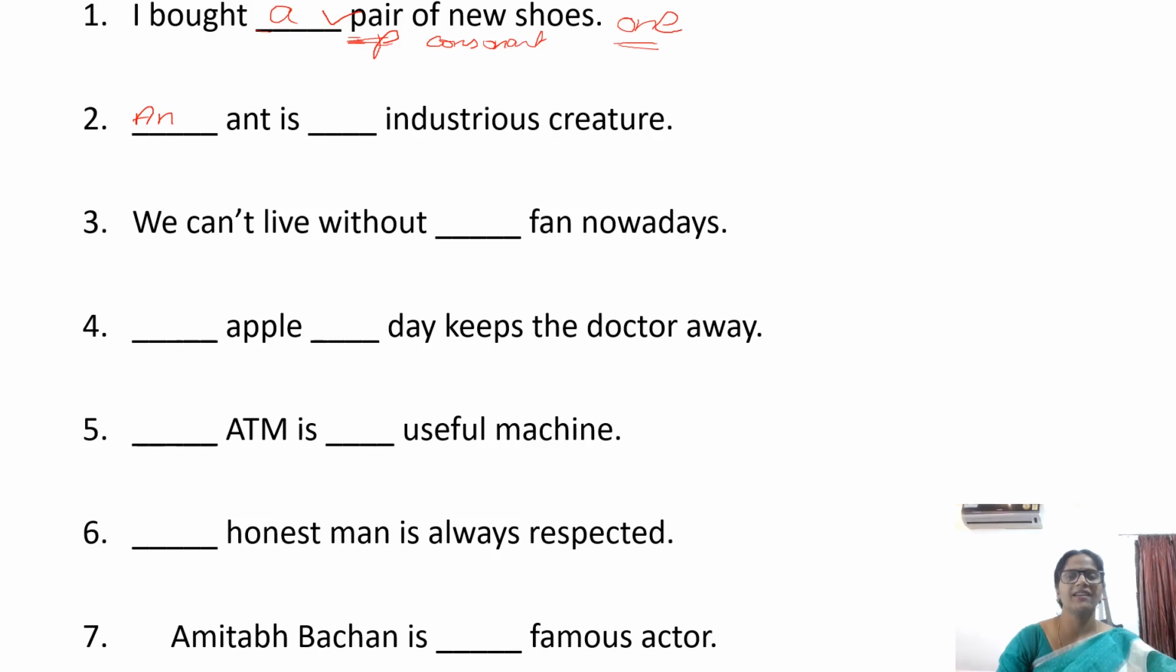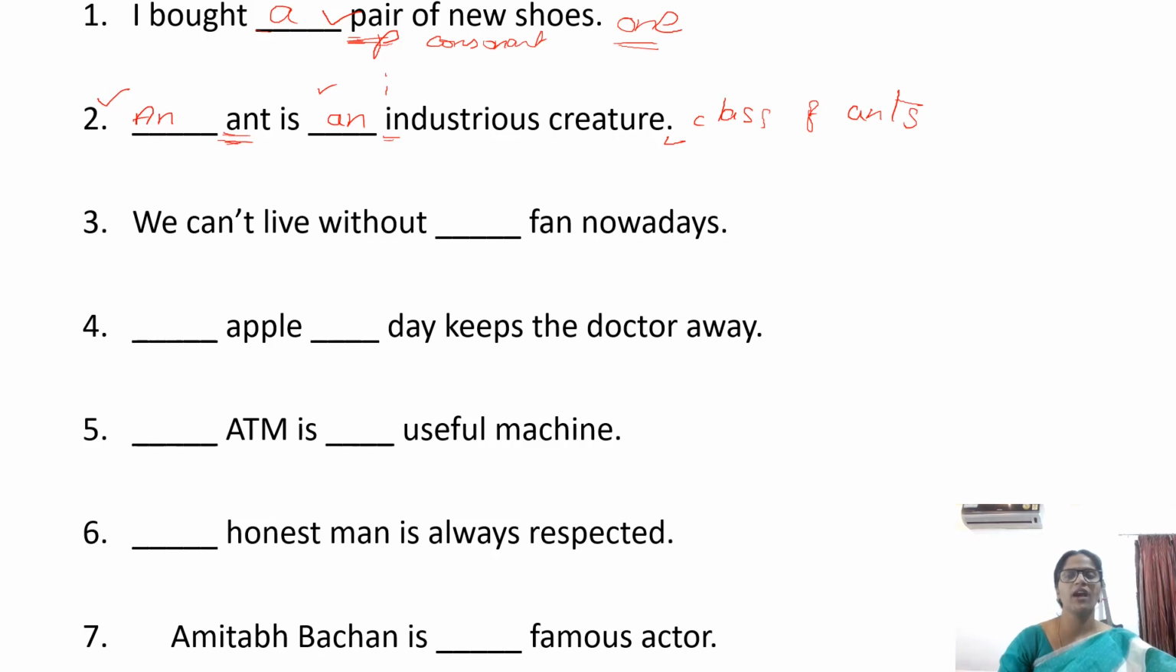An ant is an industrious creature. It represents the entire class of ants. And ant starts with a sound, a vowel sound, and it takes an. And industrious starts with an i sound, a vowel sound, and it takes an. So an ant is an industrious creature.